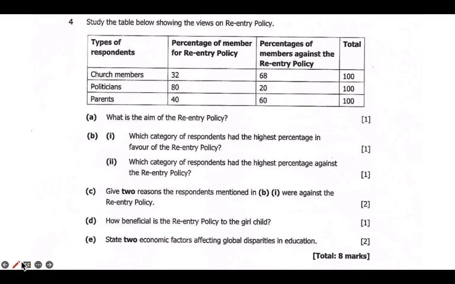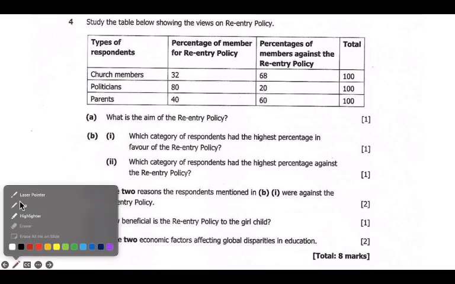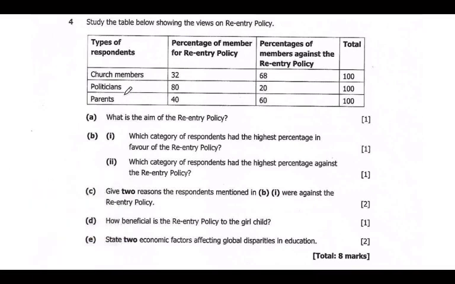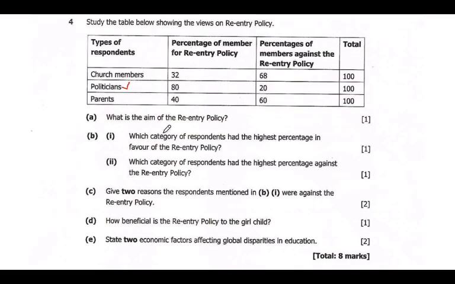So the ones who were in support of the re-entry policy, we can state, were politicians. Okay, so politicians were the ones in support of the re-entry policy. Therefore we can state our answer there: the politicians with 80%. So these were the people in support of the re-entry policy. Okay, so let's look at this other one.